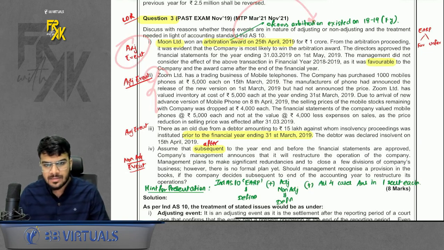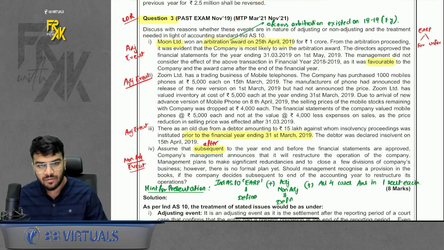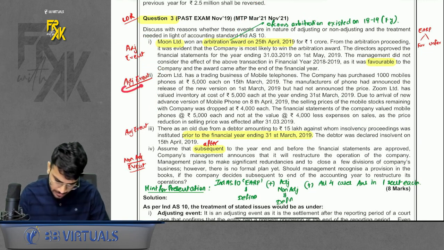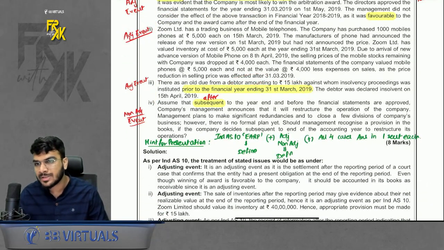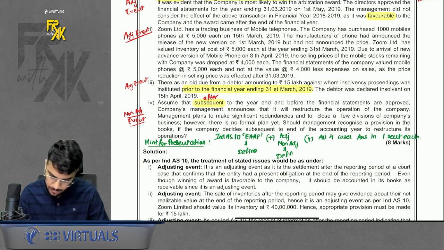Second part is that inventories only. The value of inventories fell after year end, but because of price change, it is an adjusting event. Third, the debtor became insolvent and the proceedings were going on before year end only, so adjusting event.